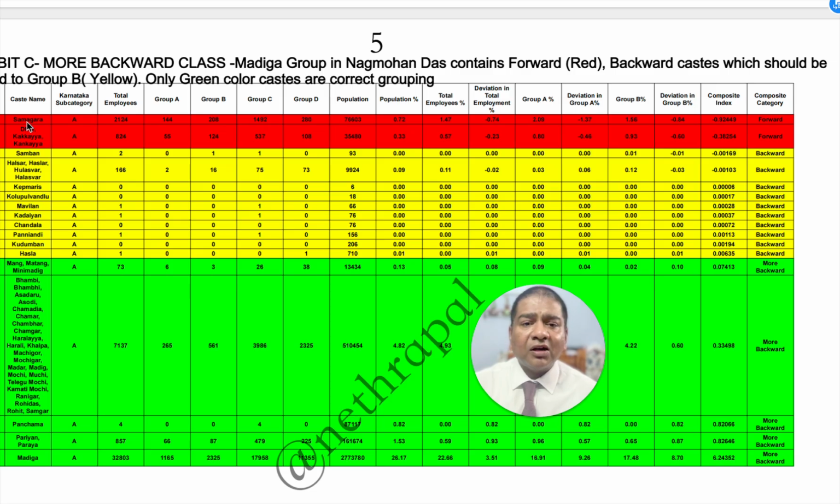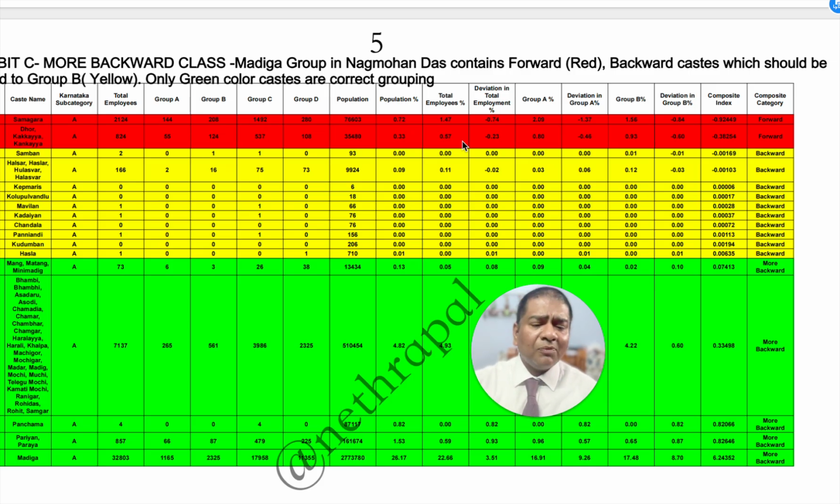Samagaras, my friend, Samagaras have a population of just 76,000, but they have 2.09% in group A. That's a very, very high percentage compared to their population. So similarly, Dor 35,480. So this may be a small population, but relative to the population, they have a good representation in Group A and Group B.